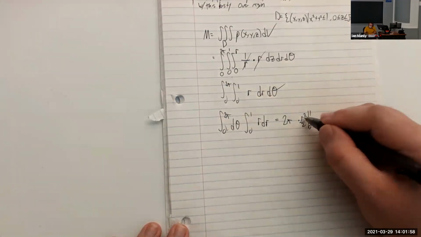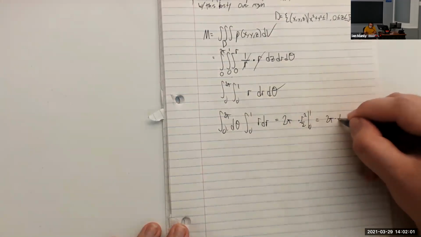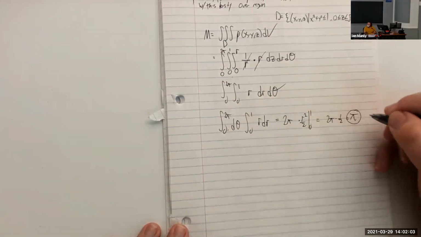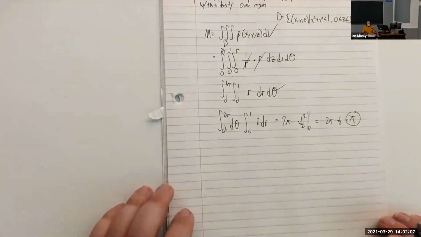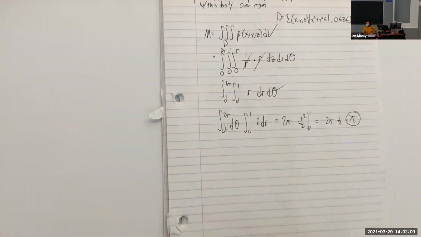Well, we plug 1 and 0 in here, and we get a half. And so we just end up with pi in general right here. So pi is going to be the mass of this object right here.